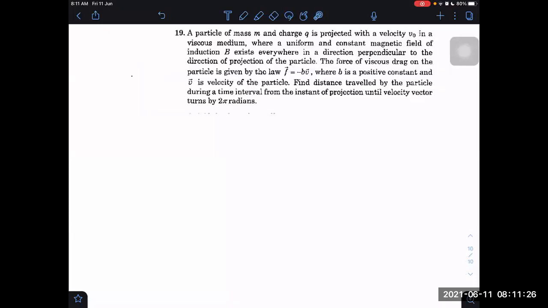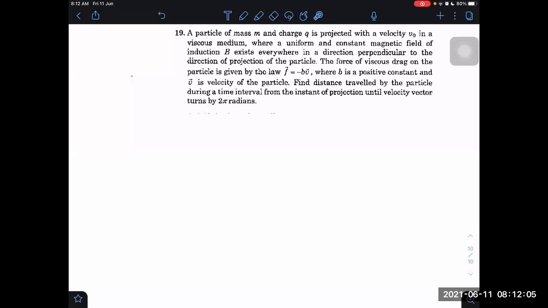A particle of mass m and charge q is projected with velocity v naught in a viscous medium where a uniform and constant magnetic field of induction B exists everywhere in a direction perpendicular to the direction of projection of the particle. Okay, B is perpendicular to velocity. Again, viscous drag is acting here also. Find the distance, but the question is different, not displacement. Find the distance traveled by the particle during a time interval from the instant of the projection until the velocity vector turns by 2 pi radians.